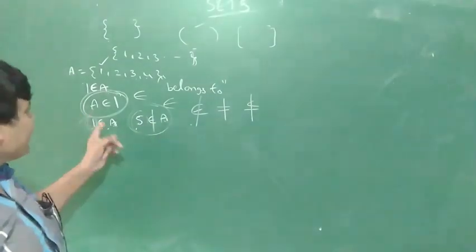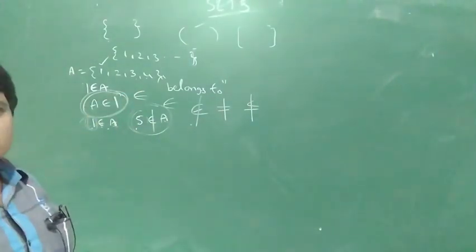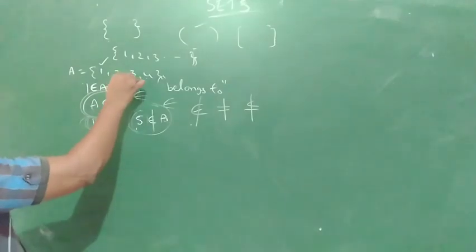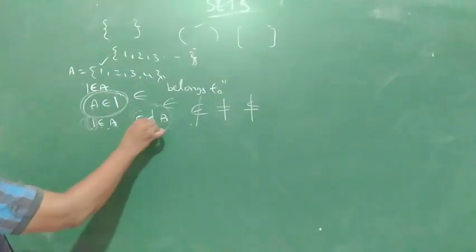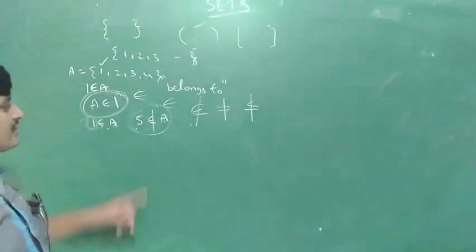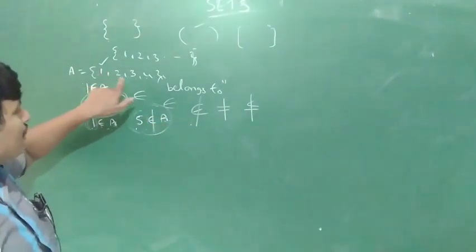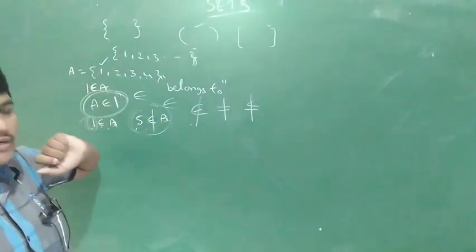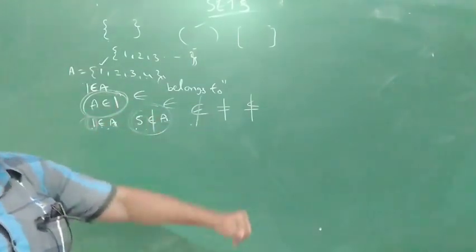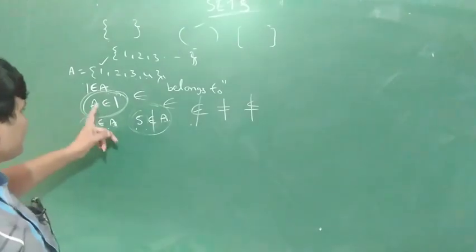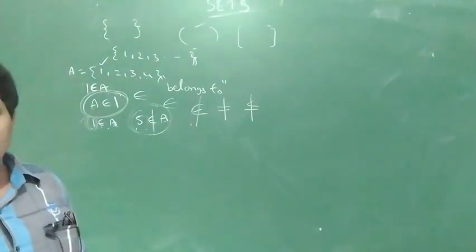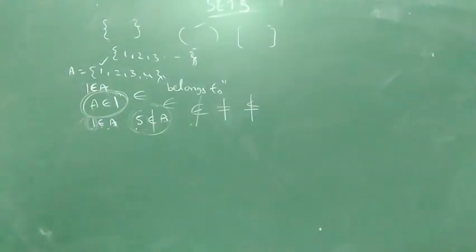So 1 is in the set A. 5 does not belong to A because A has only 4 elements: 1, 2, 3, 4. There is no 5, so 5 does not belong to A. Belongs to, this is the word, and this is the symbol form. Oh, sets are of 2 types.